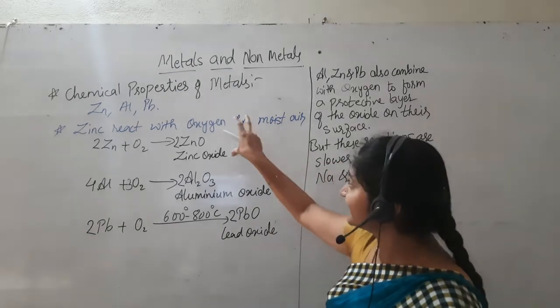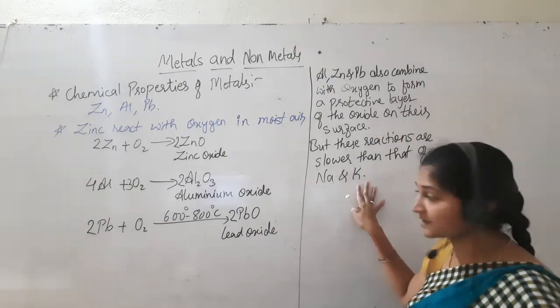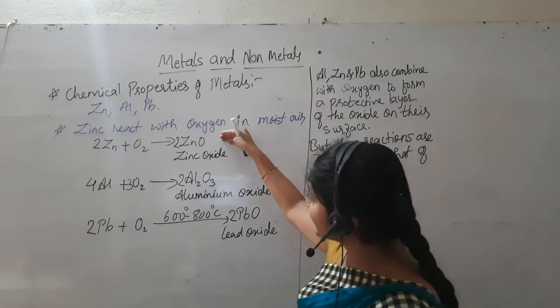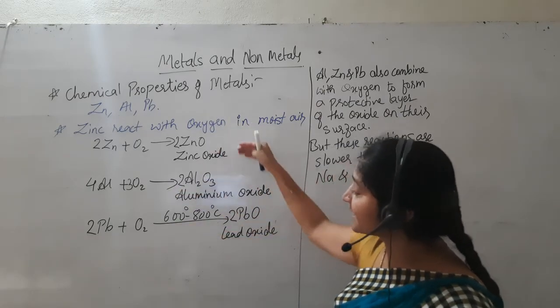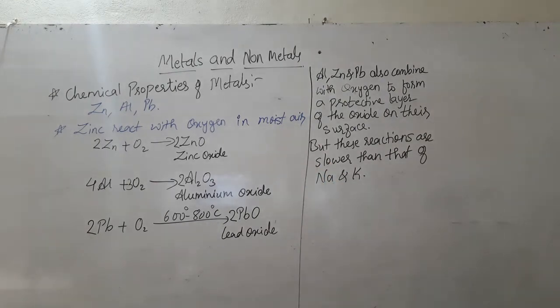On the basis of that, the reactivity series is there. These are highly reactive: sodium and potassium. Then zinc, aluminium and lead, compared to sodium and potassium, have slower reactions. Then another metal like magnesium reacts with oxygen when it is heated to its ignition temperature and burns brightly to form magnesium oxide.